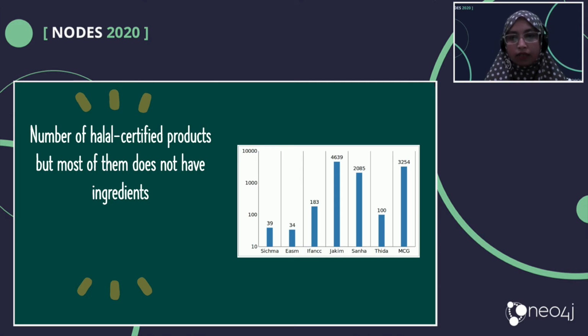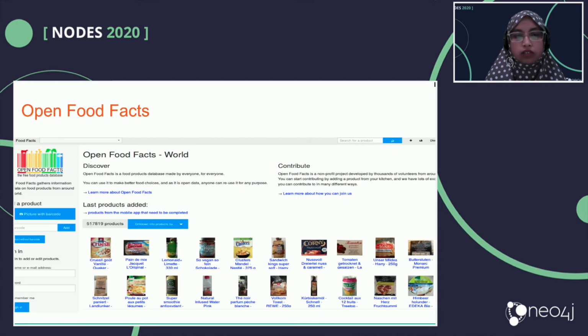So this is from other certification bodies, not in Indonesia. But the difficult thing is that most of them don't have ingredients, so it's also difficult for us. Because of that, we also collect the data from Open Food Facts. So this is open data.